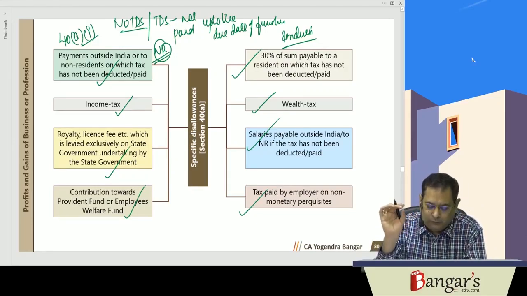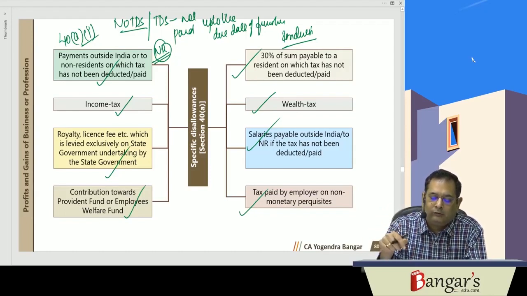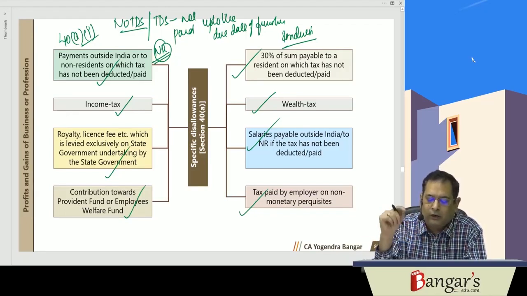So this section 40, clause A, is dealing with specific disallowances. One is payments outside India or to a non-resident on which tax has not been deducted or paid. 30% of the sum payable to a resident on which tax has not been deducted or paid. Income tax is disallowed. Wealth tax is disallowed. Royalty and license fees levied exclusively on the state government undertaking by the state government.